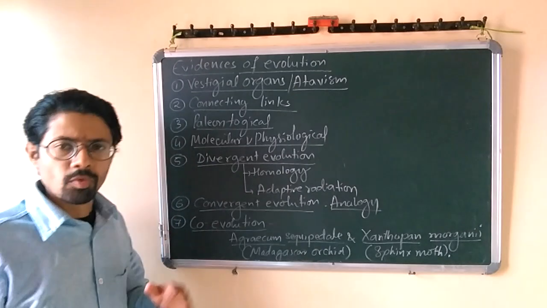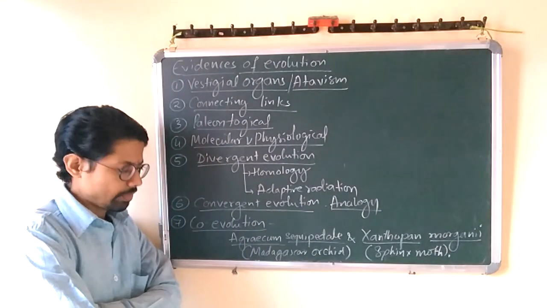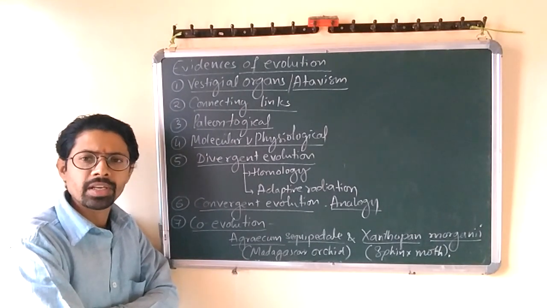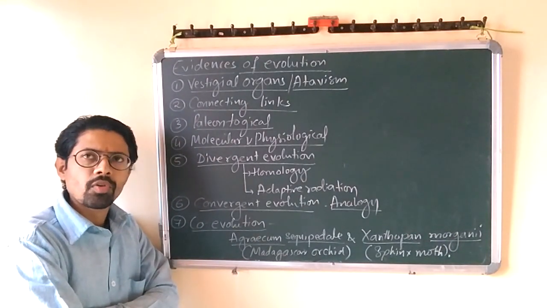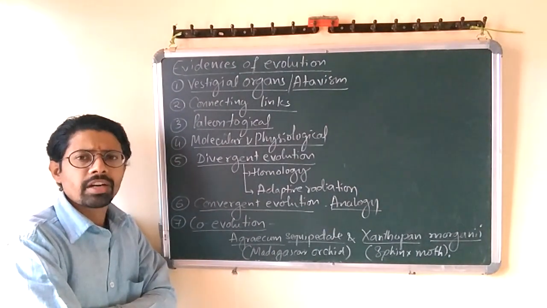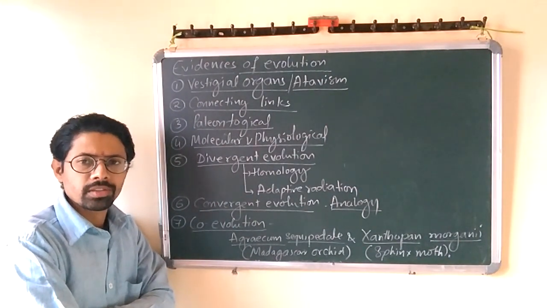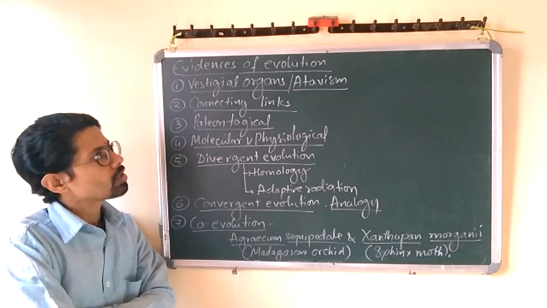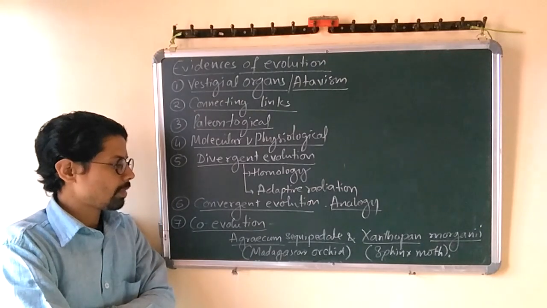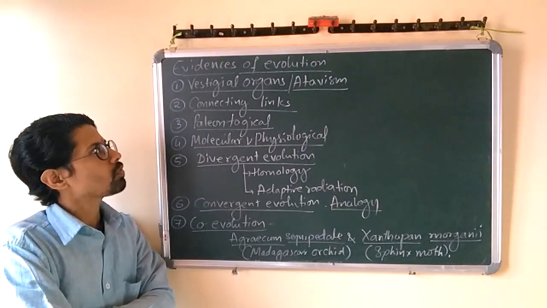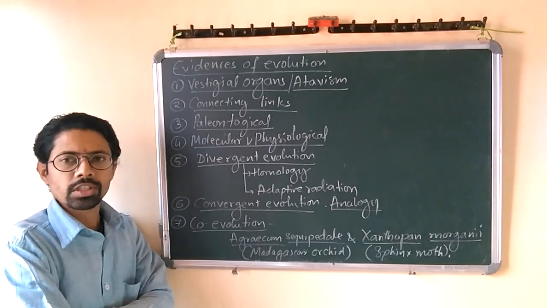Today in this modern world everybody needs a proof, everybody needs evidence for accepting any particular theory. So for accepting the theory of evolution we also need a proof. What kind of different proof or evidence do we have to explain the theory of evolution? Here I have written some of them on the board, and I will explain them one by one very clearly. The first one is presence of vestigial organs.